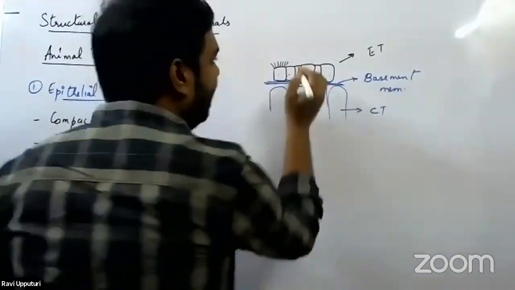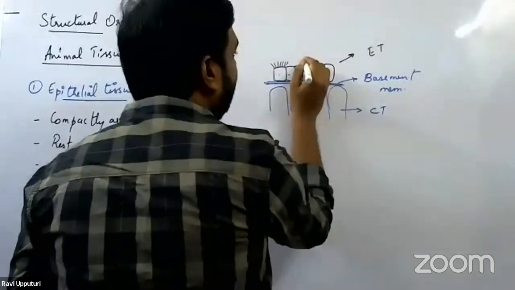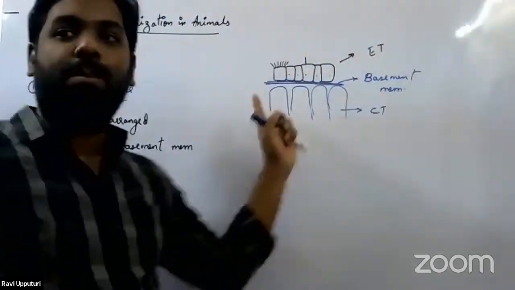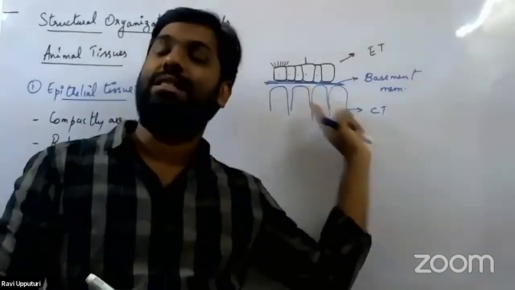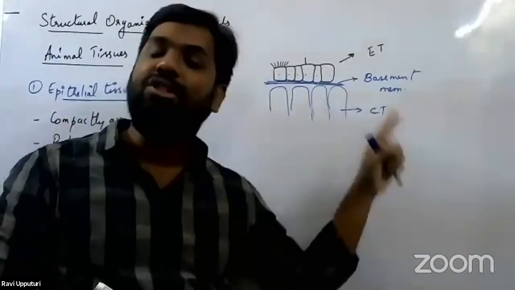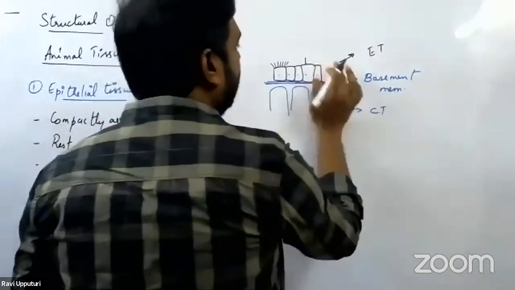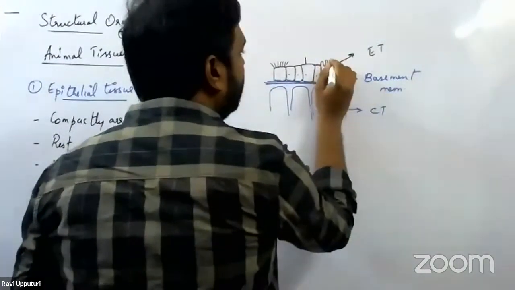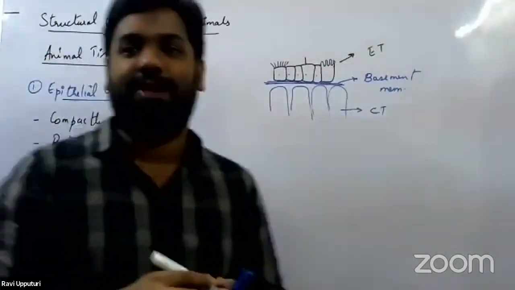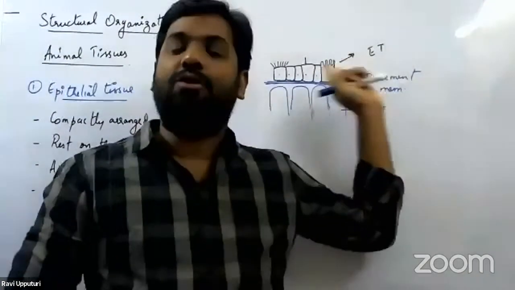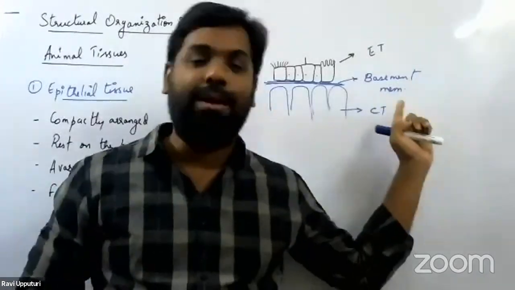Some of them have stereocilia, which are nothing but an immotile form of cilia. Some of them have folds like this, usually referred to as villi or microvilli.